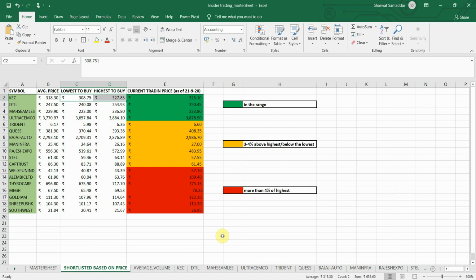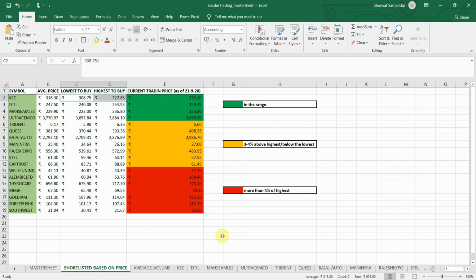I cannot give you a definite percentage, like if the price rose above 11% from the average price we calculated, then definitely the promoters have booked the profit. I can't give a commitment like that, so we have to figure it out on our own. This was the last process in the analysis, and from tomorrow we have to repeat this process on a daily basis.